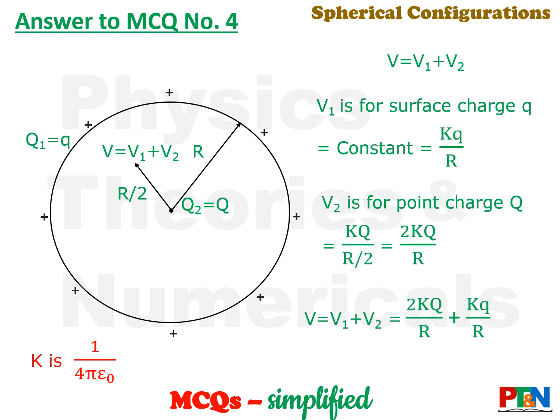So the potential at that point at distance r by 2 from the center will be the summation of two potentials, V1 plus V2. You know how much V1 will be: for the surface, it is k small q by r. And for the charge at the center, V2 will be k capital Q by r by 2. That means it becomes 2k capital Q by r. So total potential will be V1 plus V2, that is 2k capital Q by r plus k small q by r. Simple.